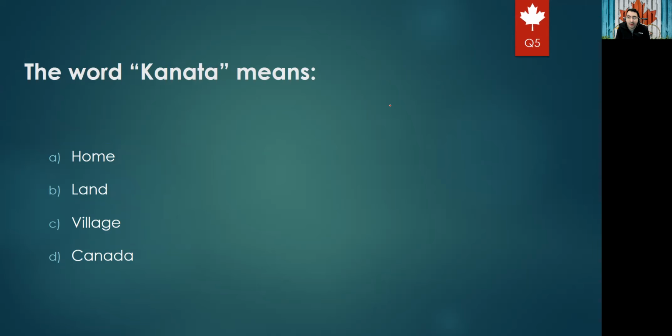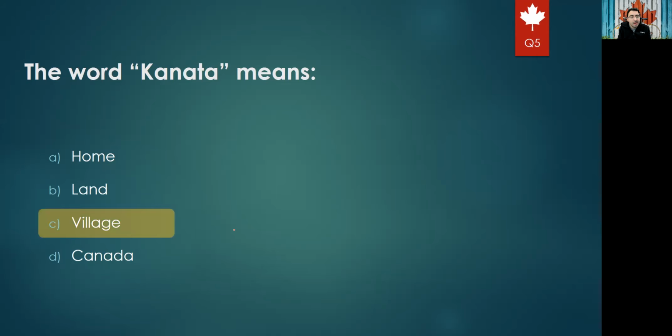Next question. The word Kanata means... it is a word from the Aboriginal people's language, and actually it's from which the official name Canada came. And Kanata means home, land, village, or Canada. For sure, it doesn't mean Canada. Canada came from Kanata, but in the Aboriginal people's language, the meaning is village.